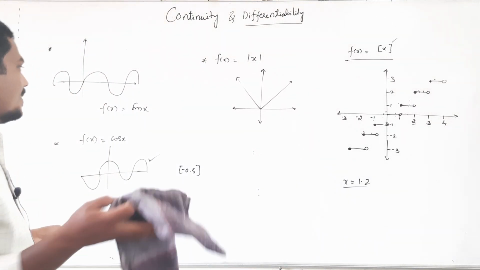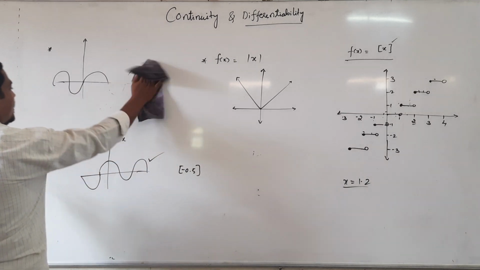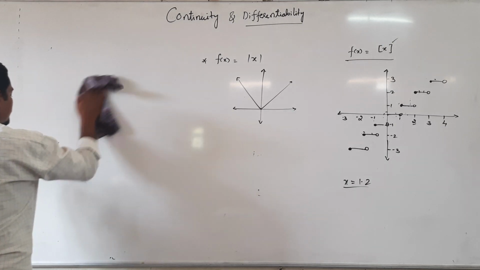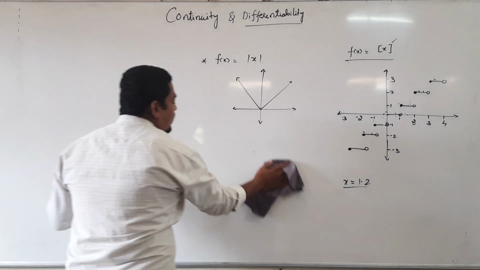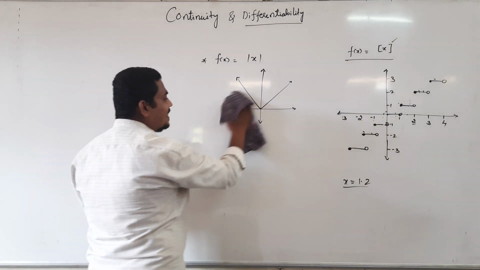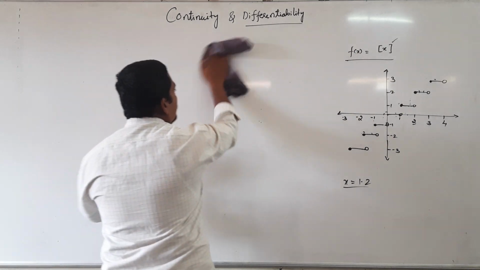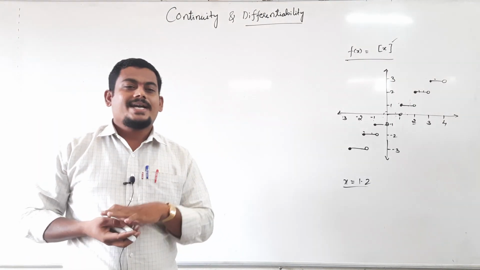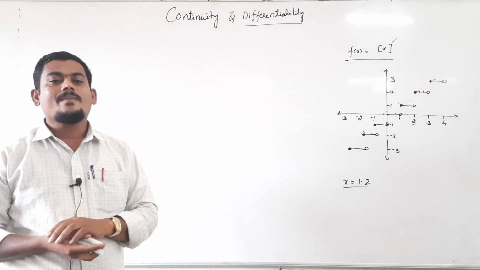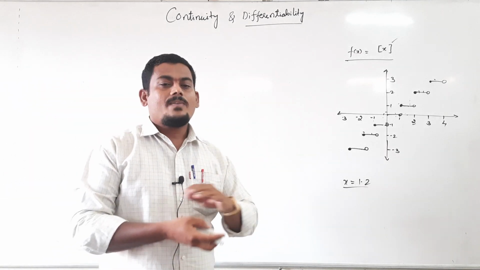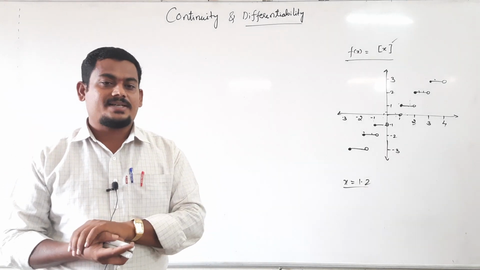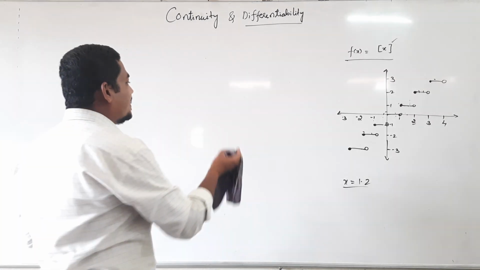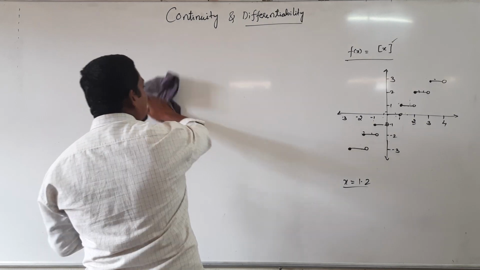But we are unable to draw all the graphs, right? In all cases we are unable to draw the graph of the functions. For some standard functions we can draw the graph, but for the algebra of functions, meaning product and quotient, drawing the graph is very difficult, right? For that reason we have one more definition for continuity.